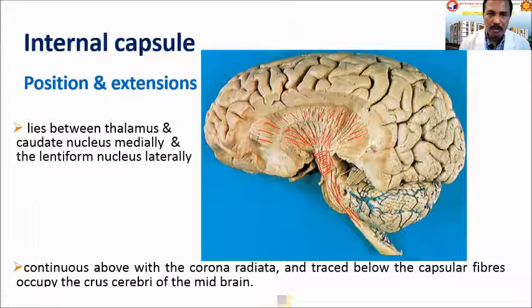If they are coming up, they come as the sensory tracts like the medial lemniscus and spinal lemniscus. Finally, they relay in the thalamus, and again through the internal capsule, they go to the various parts of the cerebral cortex as the corona radiata. So it is continuous above as corona radiata and traced below as the capsular fibers that occupy the crus cerebri, the peduncles of the midbrain.